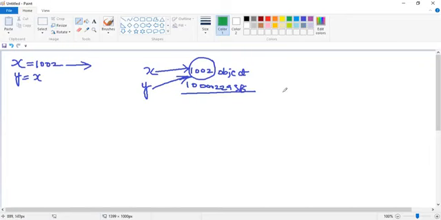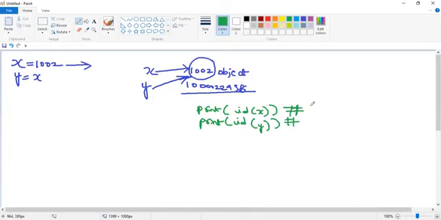Now I am writing the addresses. Print of id of x. Print of id of y. Okay. So what's the result, guys? id of x and id of y.